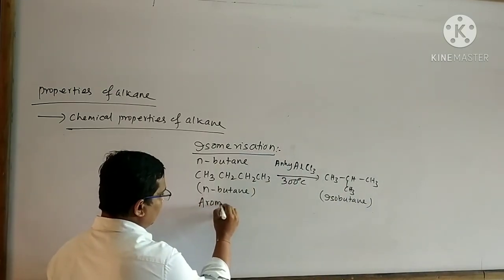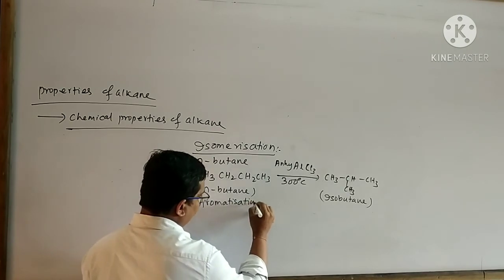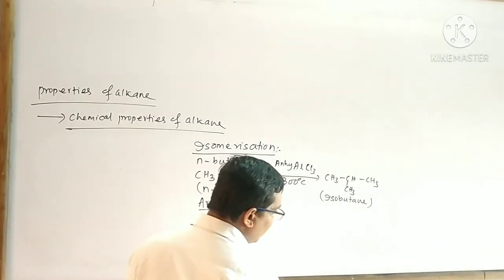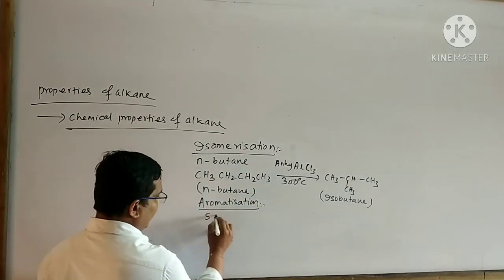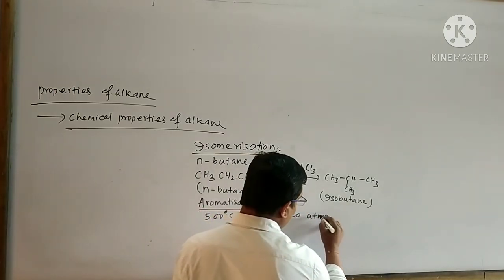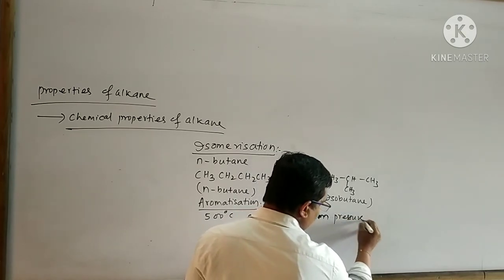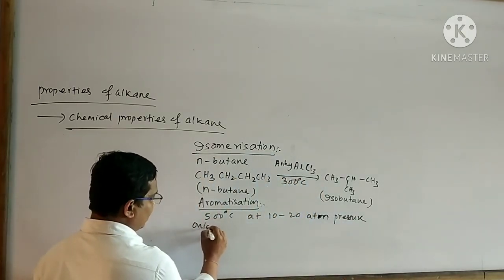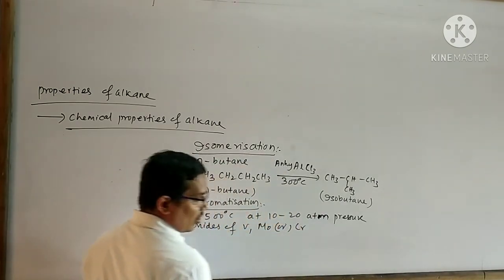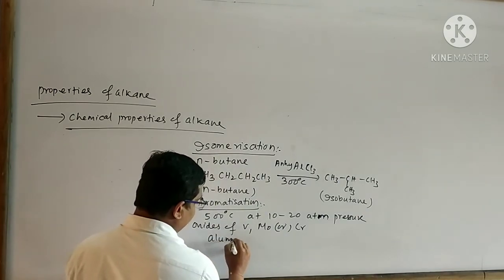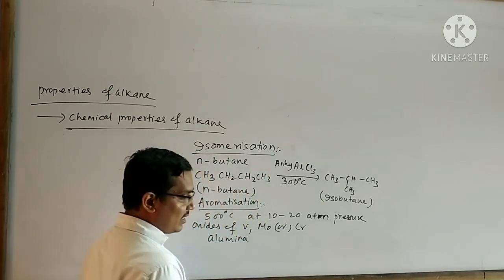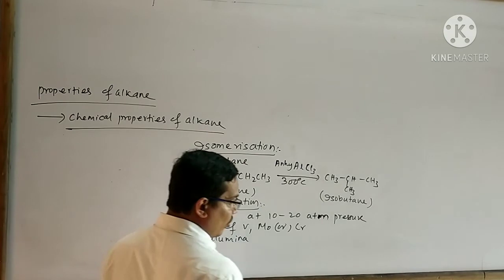Next, I will explain about the aromatization. An alkane having 6 or more carbon atoms on heating to 500 degree centigrade at 10 to 20 atm gets dehydrogenated and cyclized to benzene and its homologues.